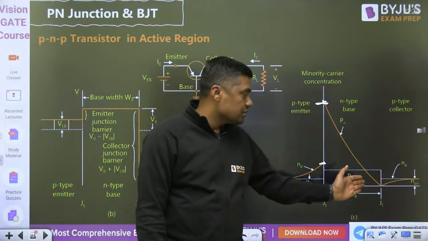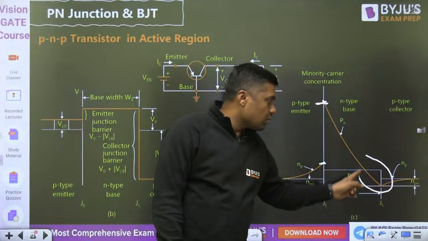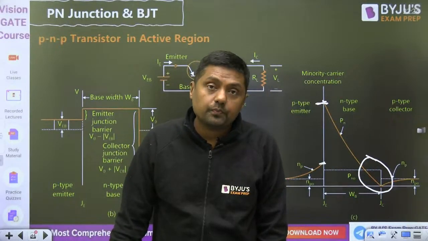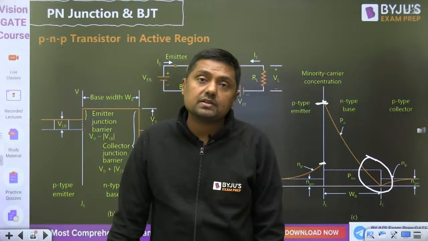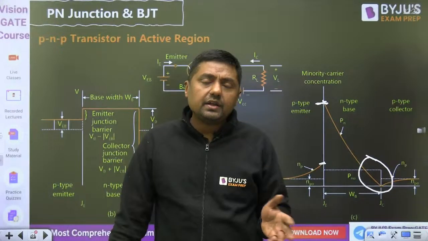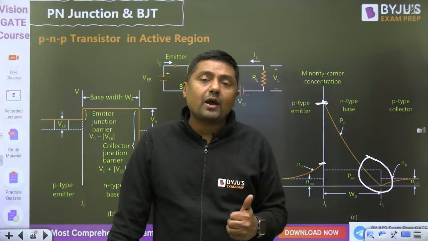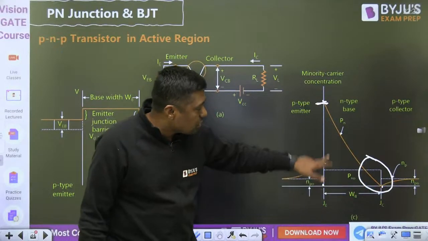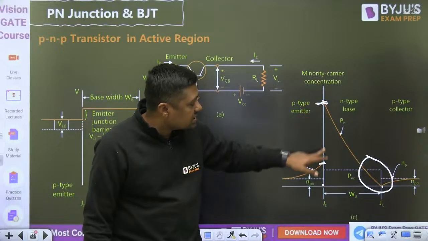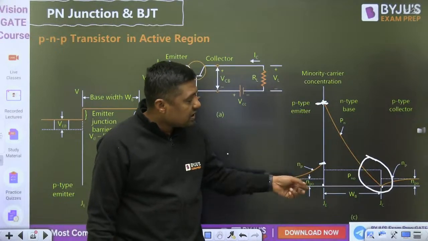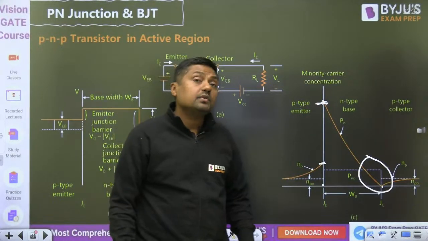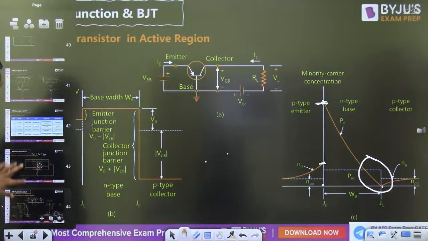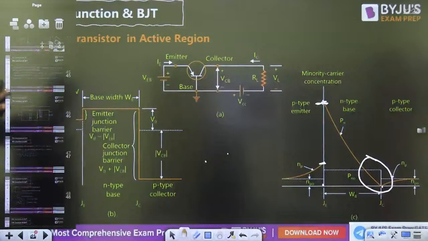Now it will diffuse. Once the junction is reverse biased, what is the concentration of electrons and holes? It will become 0 when that particular junction is reverse biased. There is a depletion region, and in the depletion region, what is the concentration of mobile charge carriers? 0. This junction is reverse biased, that junction is forward biased, because here we have the excess hole concentration and excess electron concentration. Then we can say this transistor is in what? Active region. So that type of diagram is very, very important. We already have one question on that.